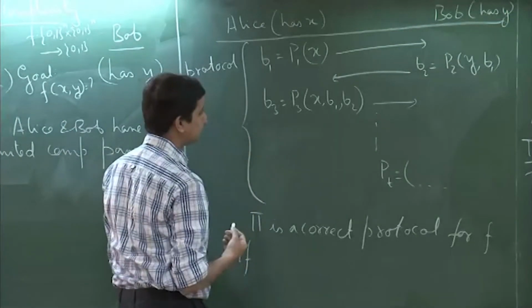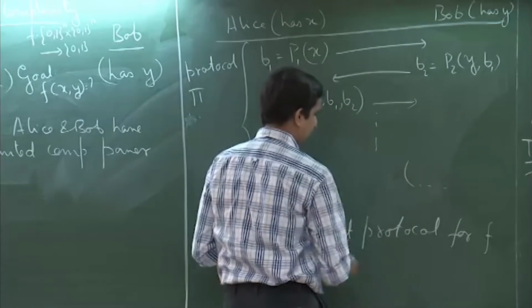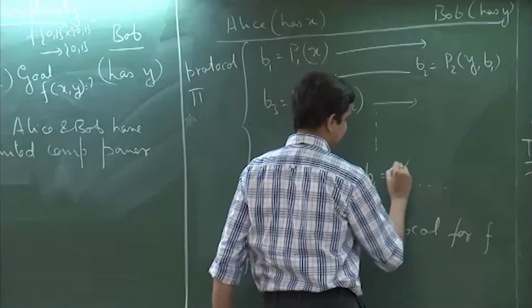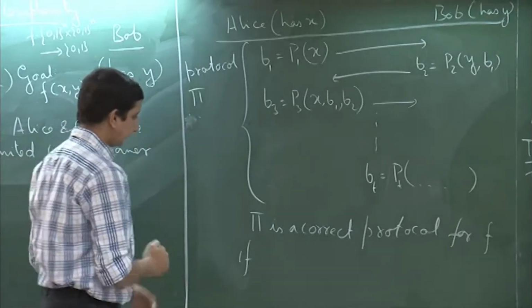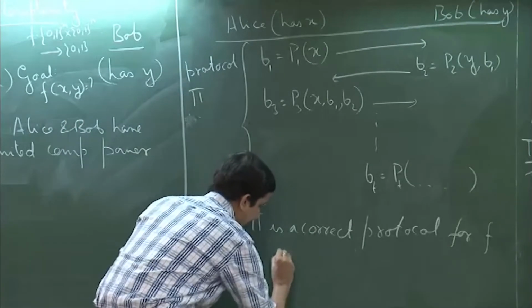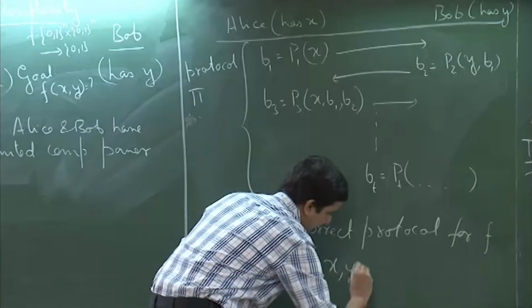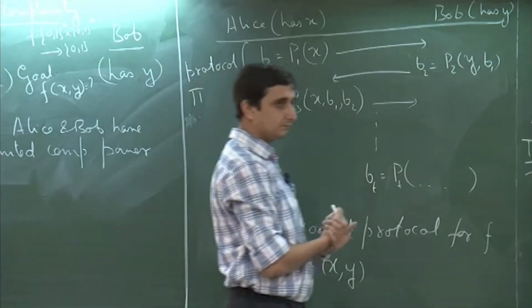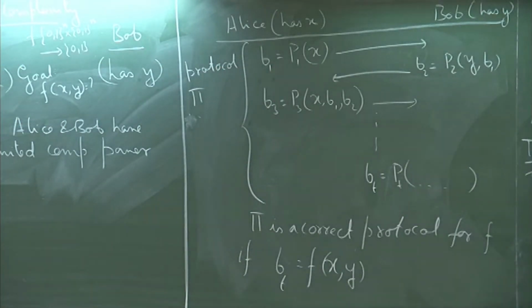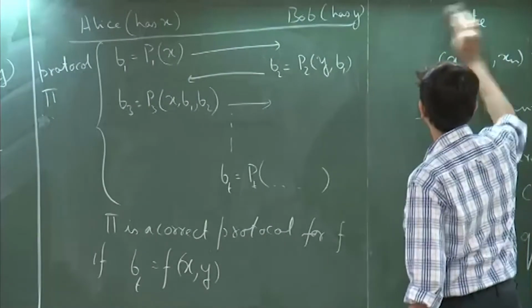I wrote this a bit incorrectly. So, Bt is Pt of whatever it is, if Bt is equal to f of x comma y. Okay. So, they do certain communications, and then the final bit is what the answer should be.